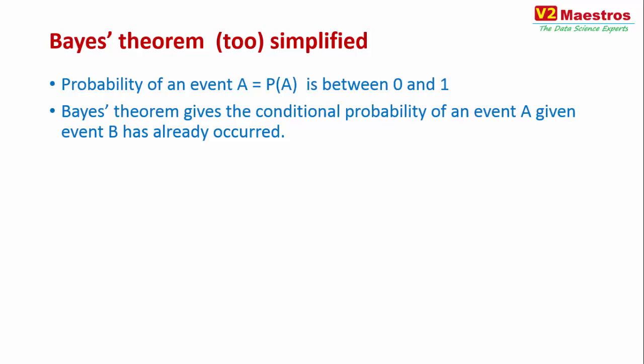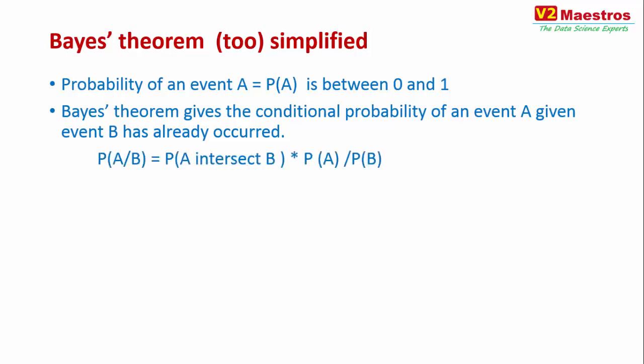But suppose you know that Messi is not going to be playing in the game. So you have a prior event that has already happened. Let's say Messi got injured and he is not playing in the World Cup. So what is the probability of Argentina winning the World Cup given that Messi is not playing? Now that will be a different probability, maybe 0.1 or 0.2, which is 10 or 20%. So that is what Bayes theorem is all about. It is trying to predict the probability of an event given that certain prior events have already occurred.